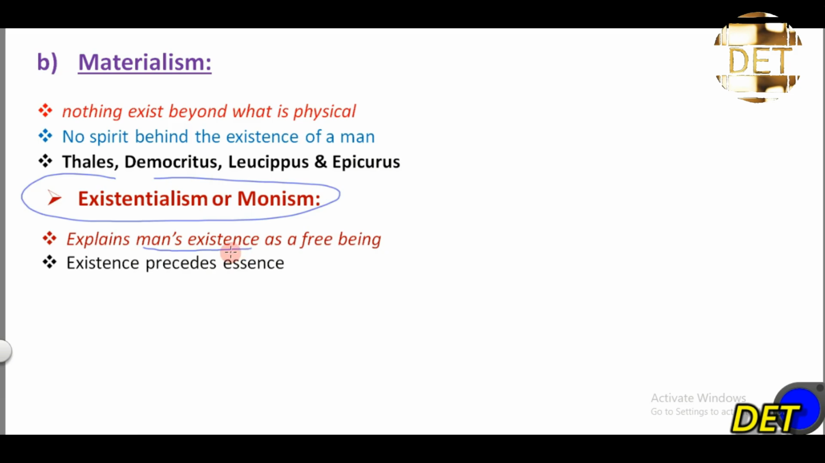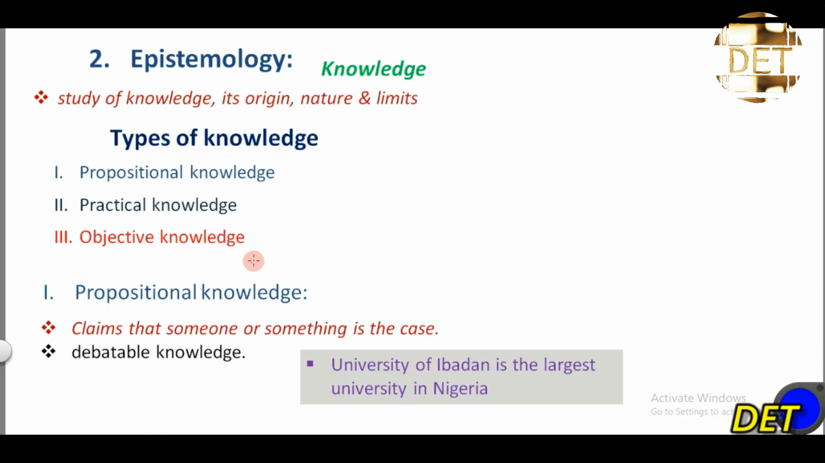In other words, there is no spirit behind the existence of man. So it explains that existence precedes essence. These are typical potential exam questions. If essence precedes existence, that will be essentialism. If existence precedes essence, that will be existentialism. Having known that, let's move to the next branch of philosophy that we have, which is epistemology.